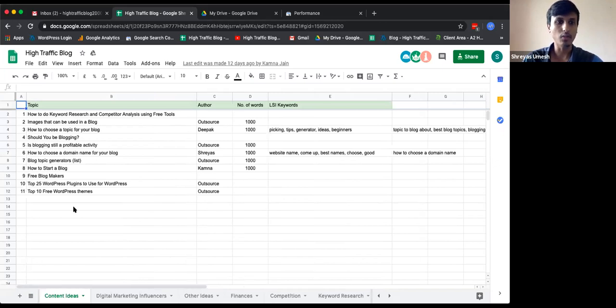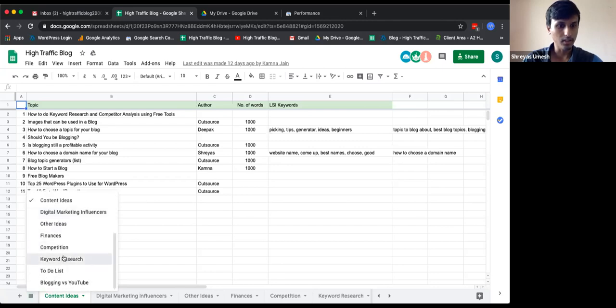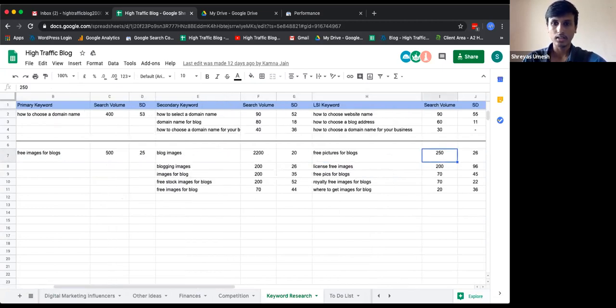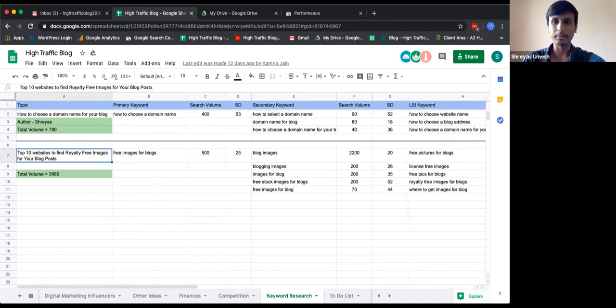We kept on writing whatever came to the top of our mind. And then we have keyword research. So this is the article that we have received from the writer. We had given it for writing and asked her to write around a 2000 word article. It was the top 10 free websites where you can get images for your blogs.